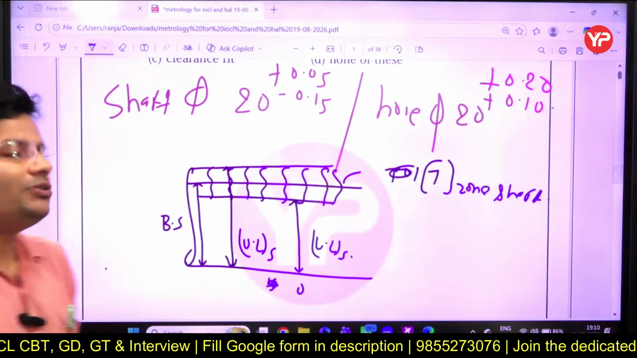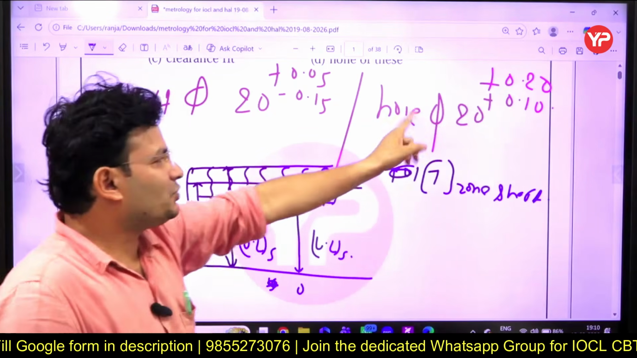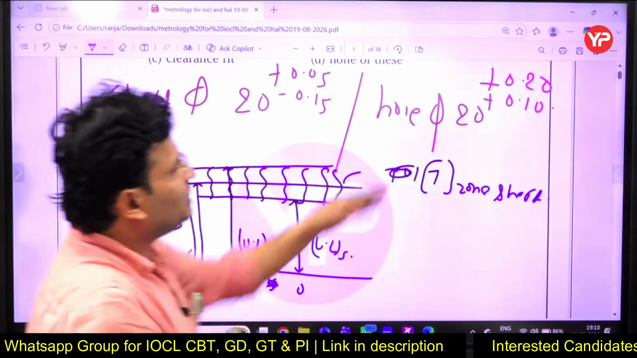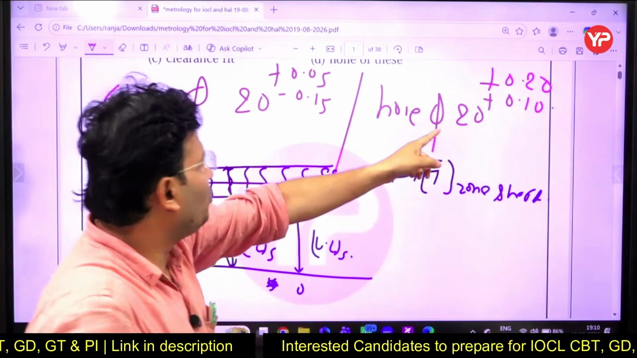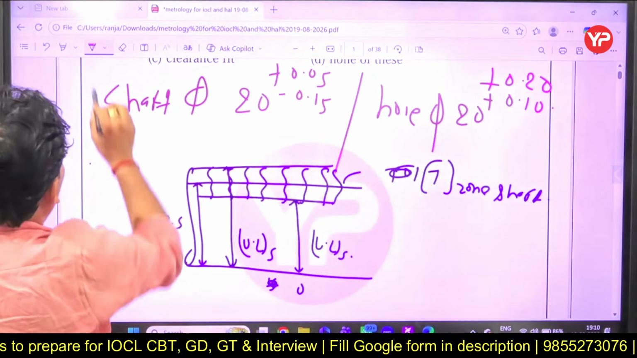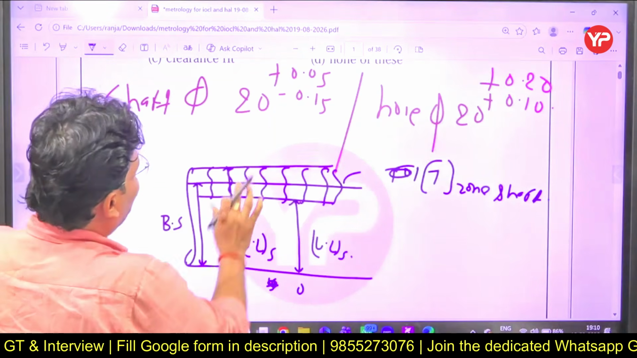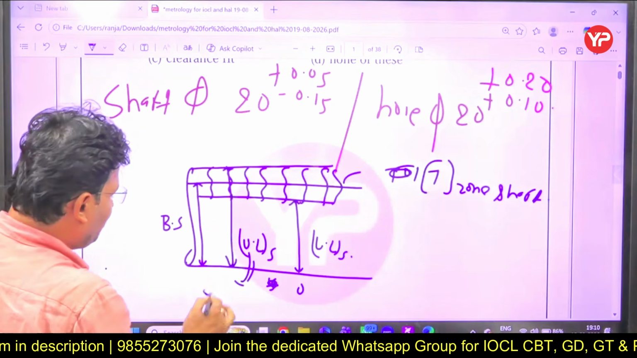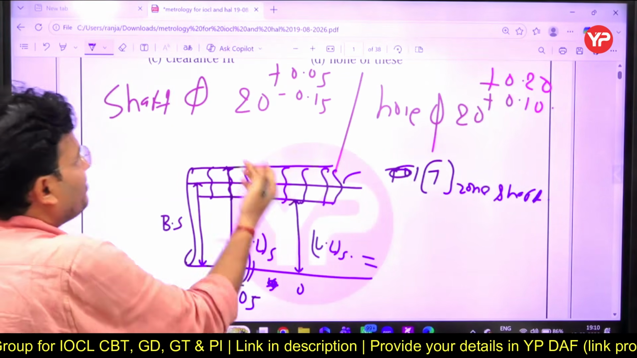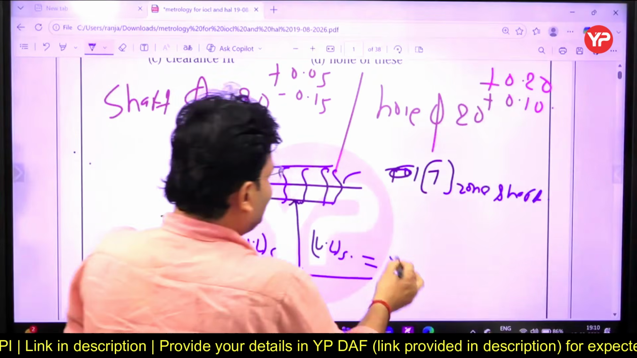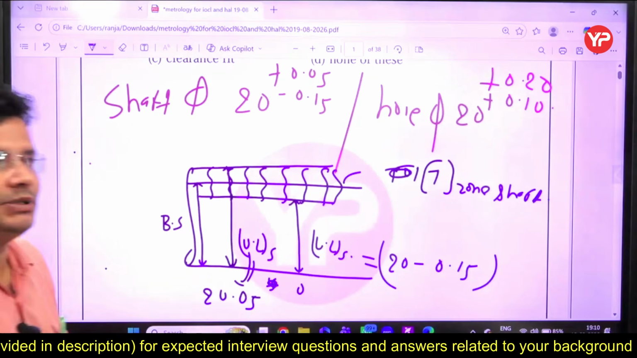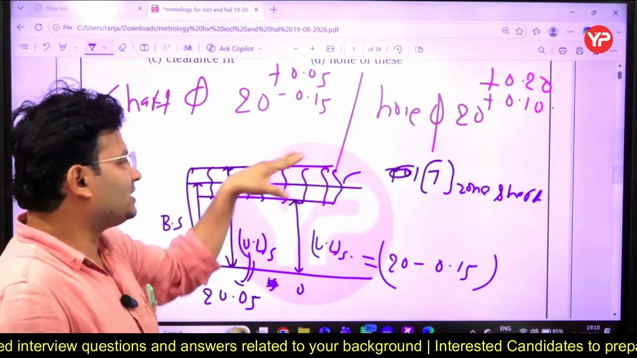Tolerance zone. Okay, now draw for the hole. This is 20, so here this is 20. Now I am going to change the color. So this is 20. Upper limit is 0.20 and lower limit is 0.10. Here we can say upper limit of shaft, what value you can get there? So upper limit of shaft is 20.05 and lower limit of shaft, we can say this is 20 minus 0.15. That is your lower limit and that is the upper limit. All the shafts lie between that. इसके बाद जो भी है सब इसी dimension में.